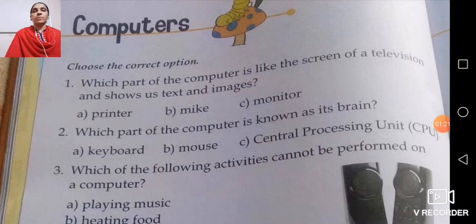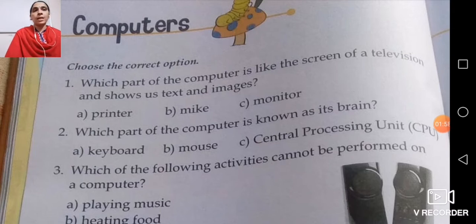Now here, option A is printer, B is mic and C is monitor. So yes, you all know the answer of this question, that is monitor.